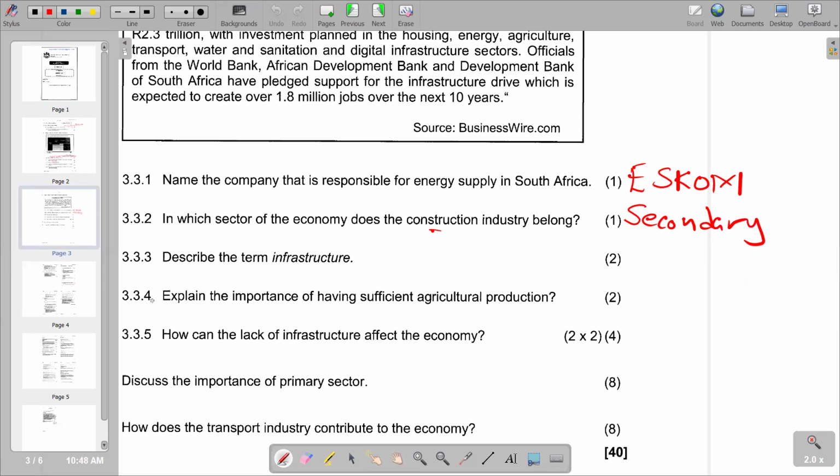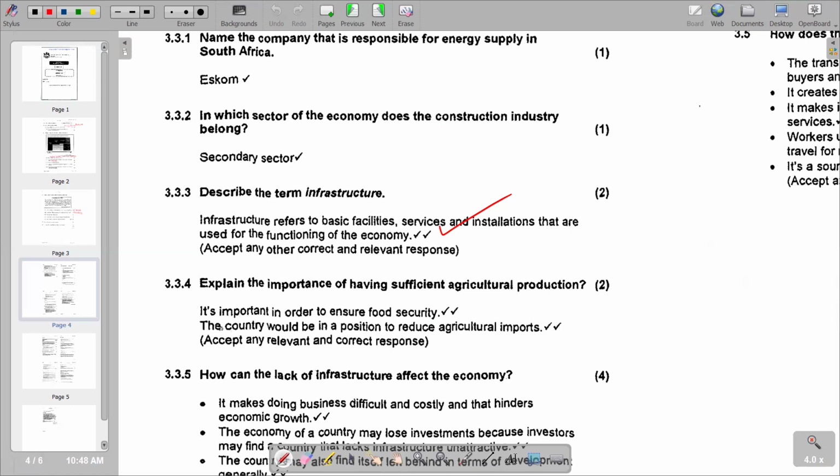So we try to see again, according to the explanation in this video, 3.3.4, what do we have? We say that it is important in order to ensure food security. Second point, the country would be in a position to reduce agricultural imports. Remember, if we have a very active agricultural sector in the economy, it means the manufacturing sector will also be very active.